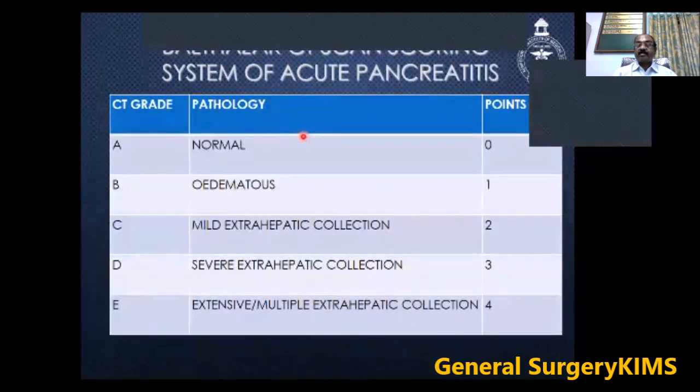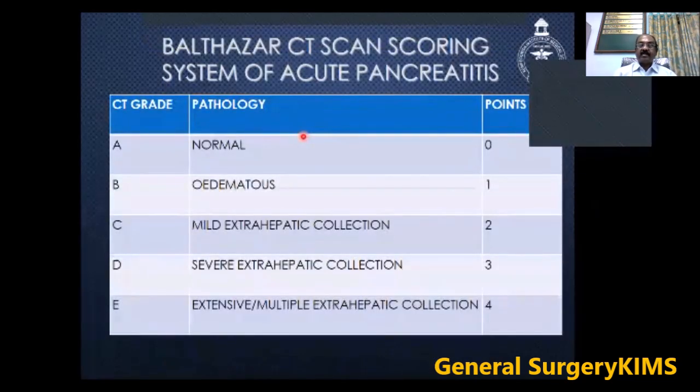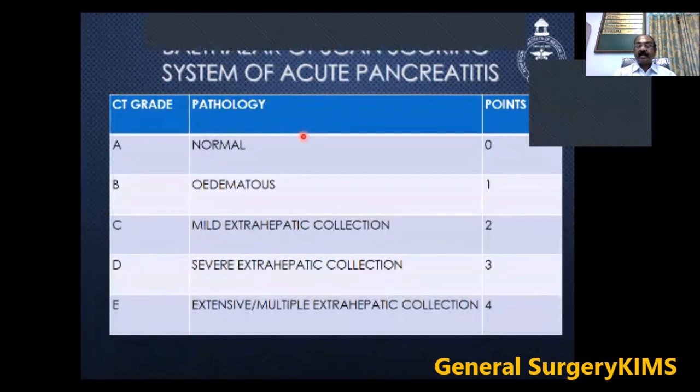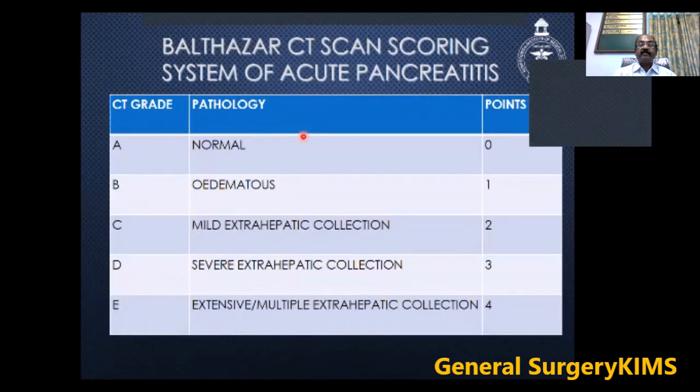So, the Balthazar scoring system in acute pancreatitis, also known as the CT severity index. If it is normal, it is 0. Edematous, you give one score. Mild extrahepatic collection, 2. Severe extrahepatic collection, 3. Extensive multiple extrahepatic collections, we give it as 4. So these are all the Balthazar CT scoring system.